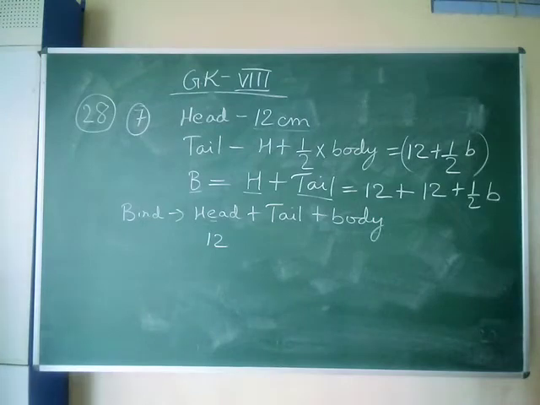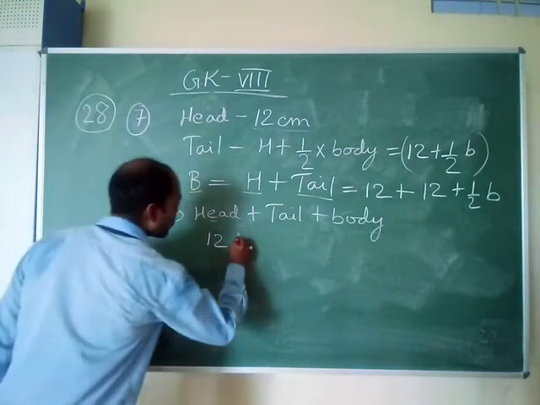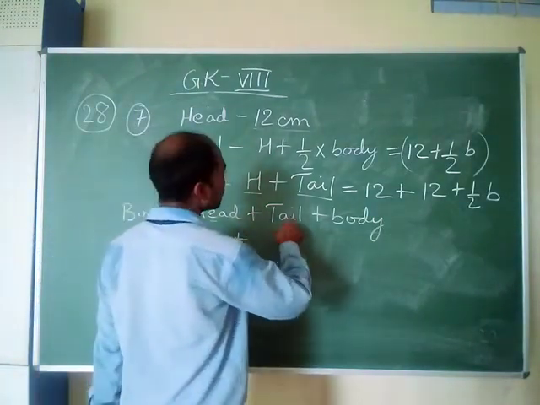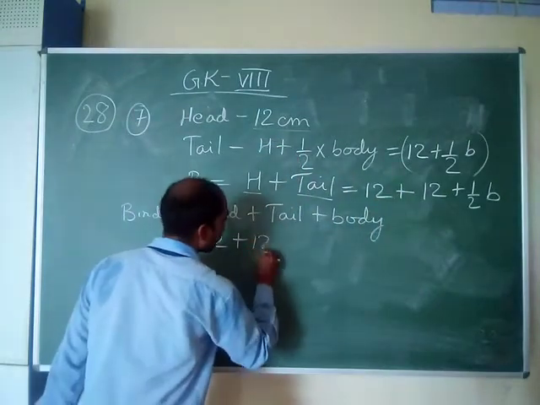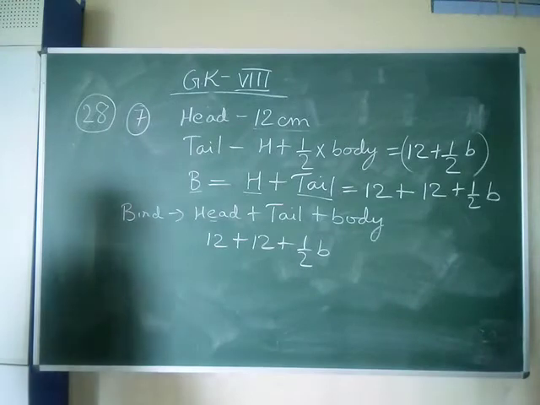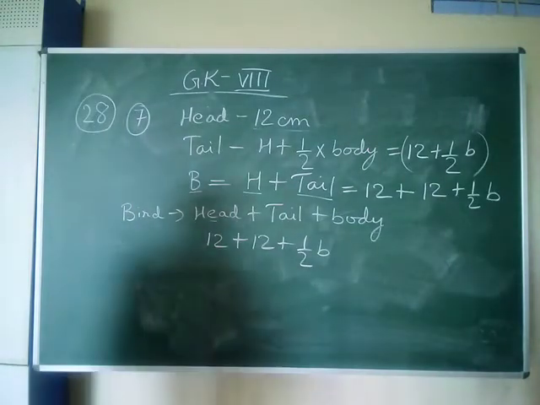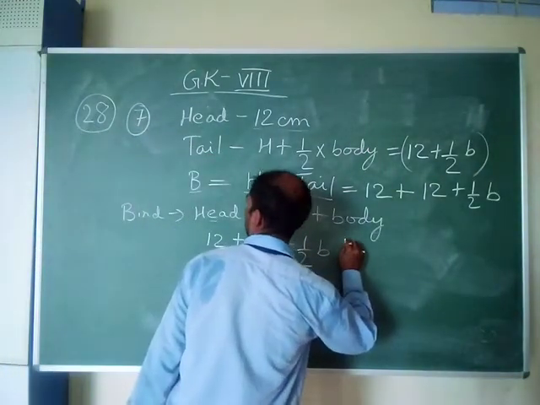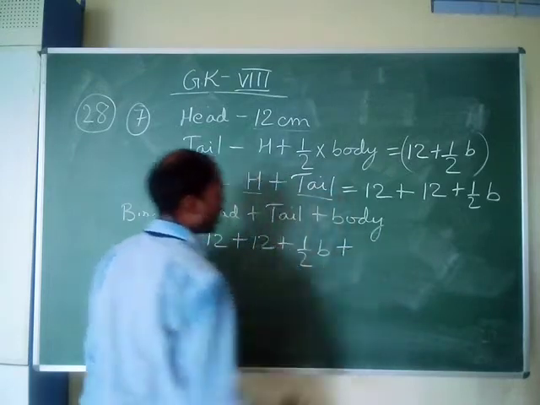Now the bird is head plus tail plus body. Tail is 12 plus half of the body.